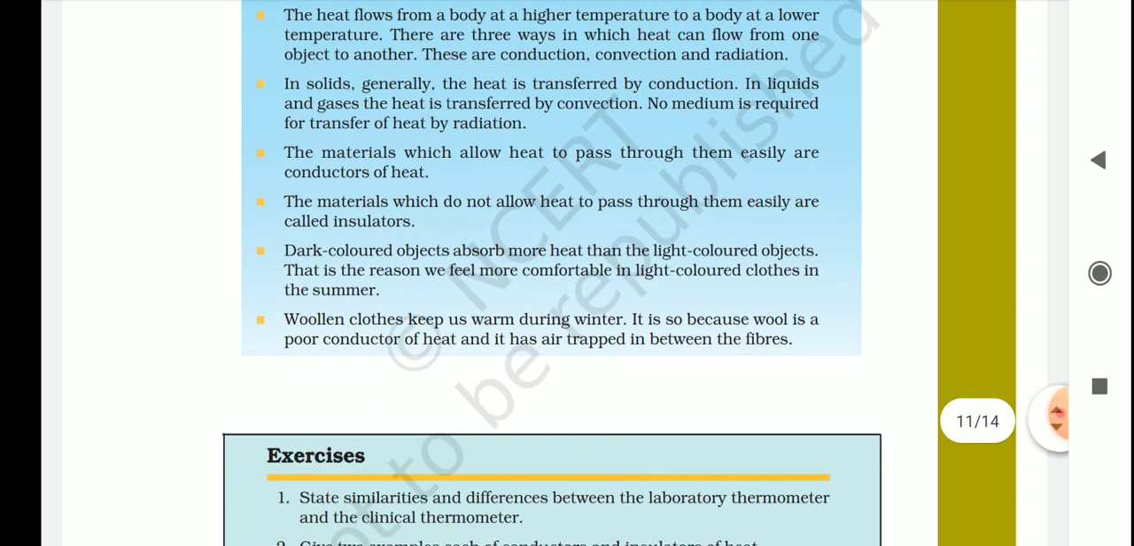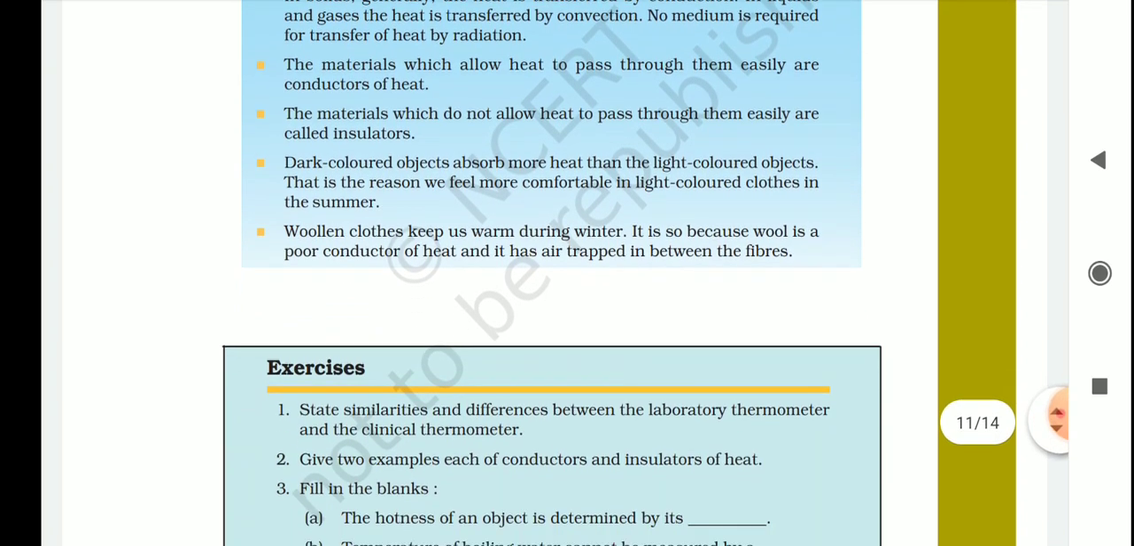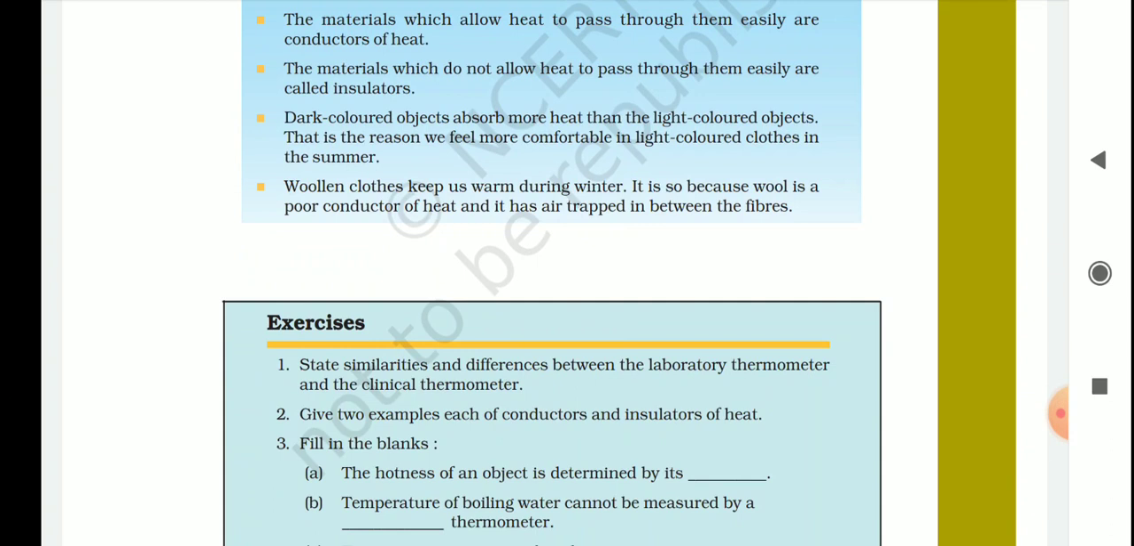Now let's move on to the exercise of this chapter. Now look at the first question. State similarities and differences between the laboratory thermometer and clinical thermometer. Now what is it asking? It is asking the similarities and the differences. So let's first talk about the similarities. The first point of the similarity is, both are made of glass and consist of a long narrow tube.